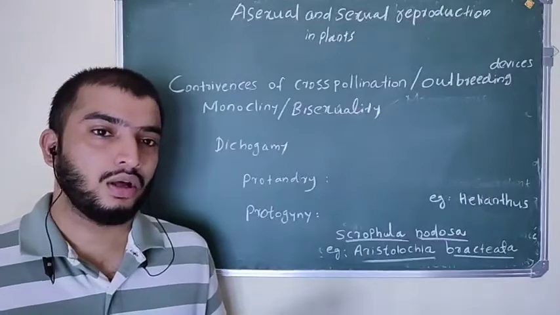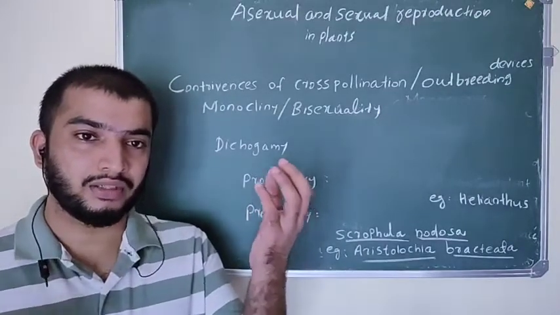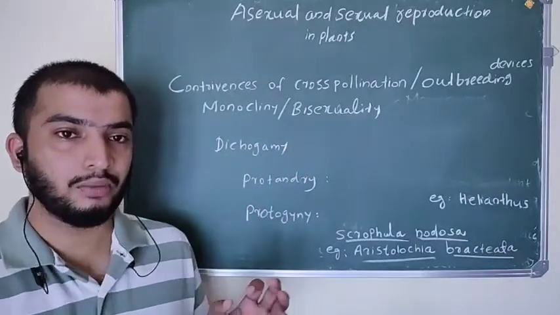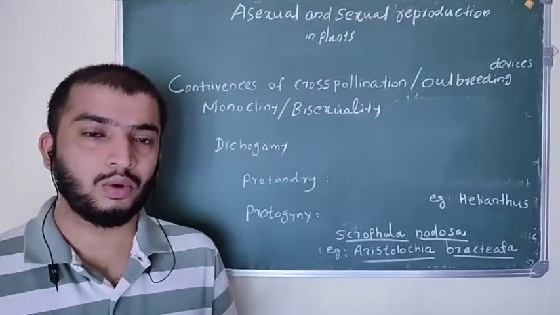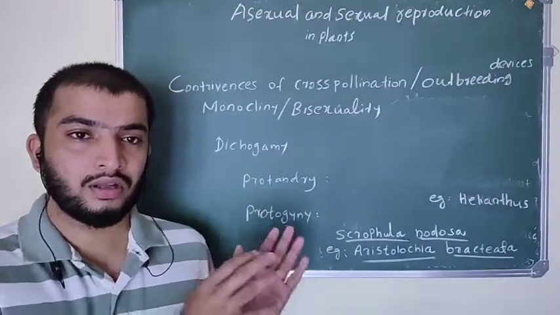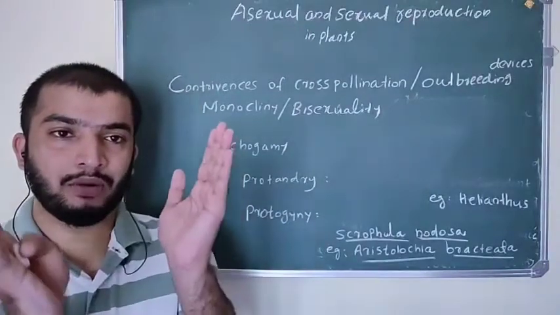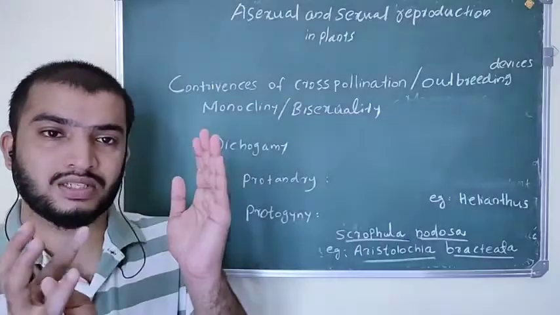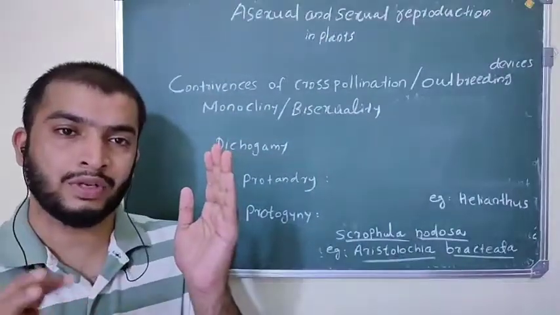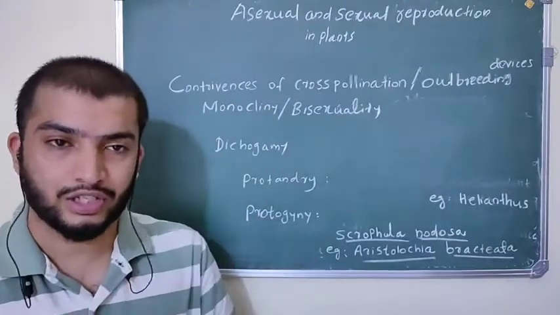If the anther matures first and produces pollen, but in a bisexual flower, how is self pollination prevented? By this mechanism, dichogamy. So what is happening here? First of all, in a bisexual flower, the anther develops, matures and produces pollen, but the stigma is not yet mature, so self-pollination is not possible and only cross-pollination is possible.